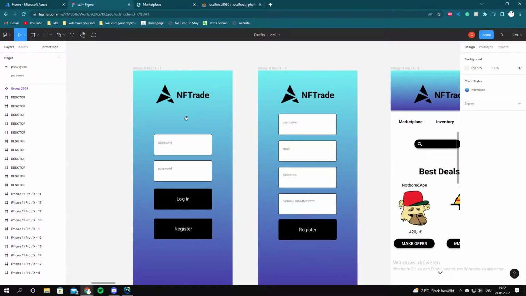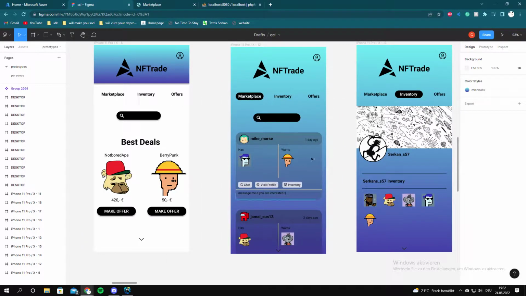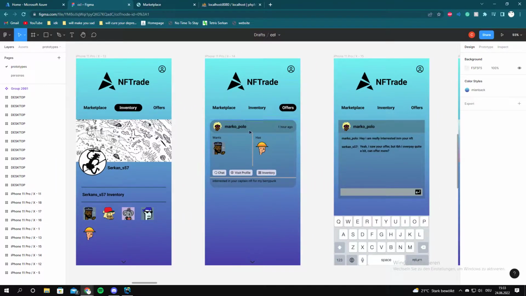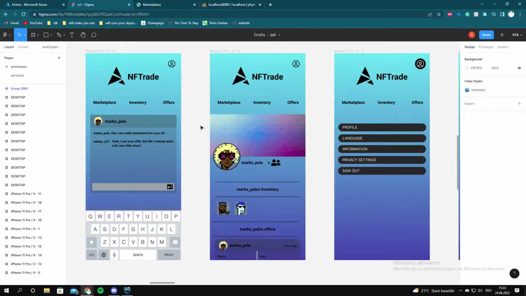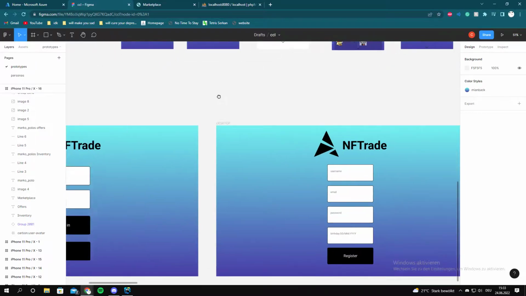I have this idea of a trade where you have the ability to bid on NFTs, like you usually do, but you also have the ability to trade with them. In real life, you would connect your blockchain ID with the NFT wallet you have and display them here. You can send offers, see offers you got, and also chat with people. You can also look at other people's inventory and go about your day, basically.